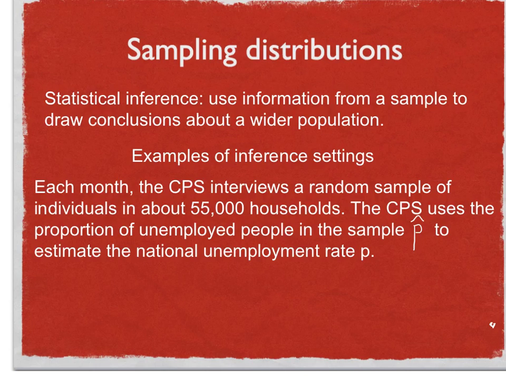Another example of an inference setting: how much do gasoline prices vary in a large city? To find out, a reporter records the price per gallon of regular unleaded gasoline at a random sample of 10 gas stations in the city on the same day. The range, which is the maximum minus the minimum, of the prices in the sample is 25 cents. What can the reporter say about the range of gas prices at all the city's stations?